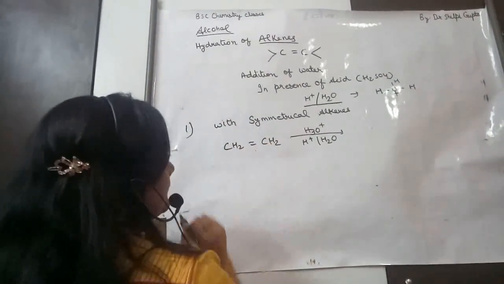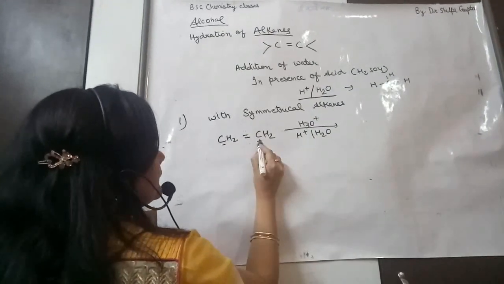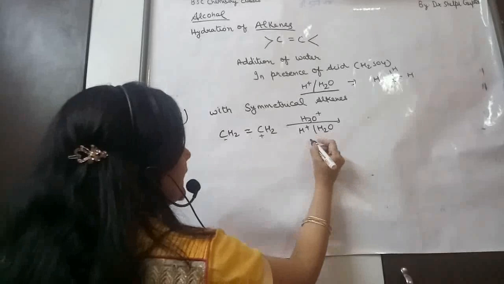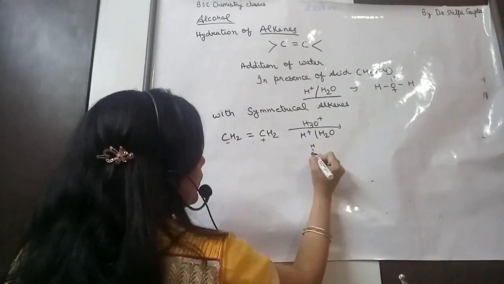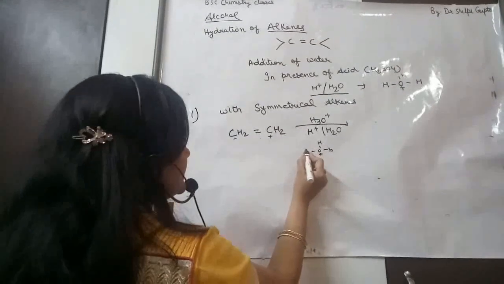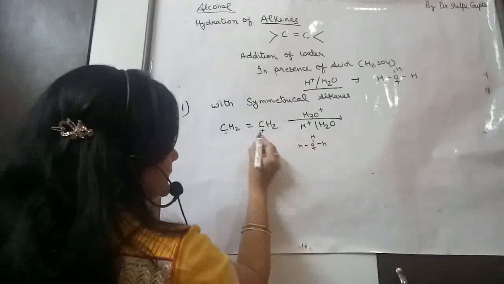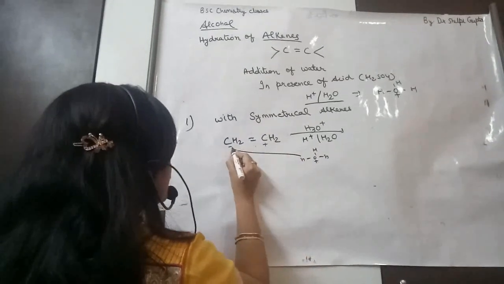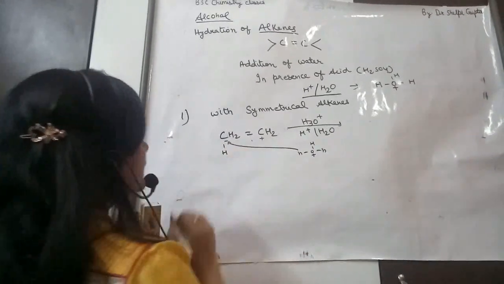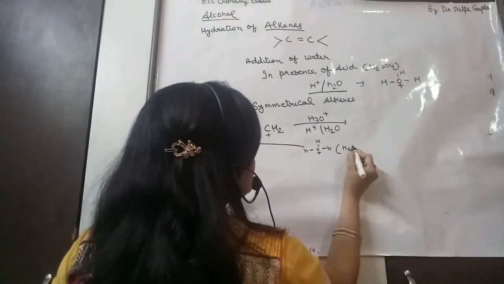Now this pi bond will break. When it breaks, a negative charge comes on one carbon and a positive charge on the other. The hydronium ion has a positive charge, so the H will attach to the negative carbon atom, and what forms is H2O.